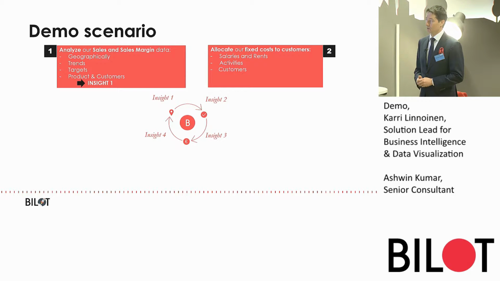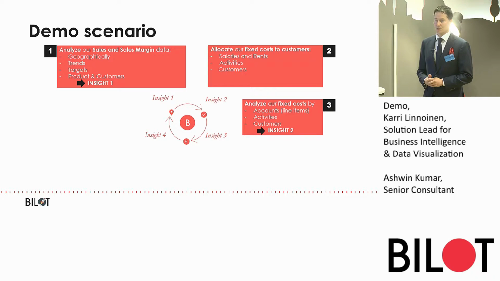Then we continue our journey to getting to next insight, which is having the cost allocation from our different departments, from our customer service to our activities, and then finally we allocate those costs to our customers.